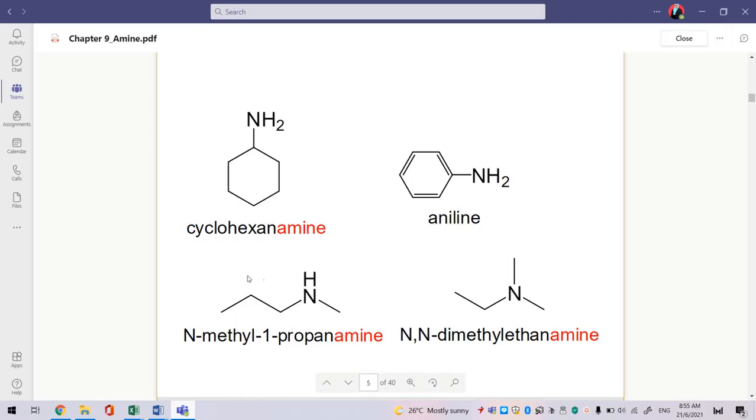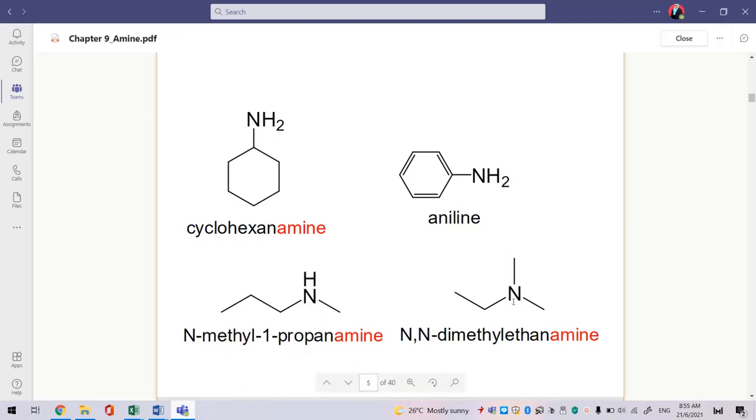So here is the longest one, 1, 2, 3. So it will be propanamine. Here is methyl. So we see one methyl group attached to nitrogen. So it will be N-methyl-1-propanamine.